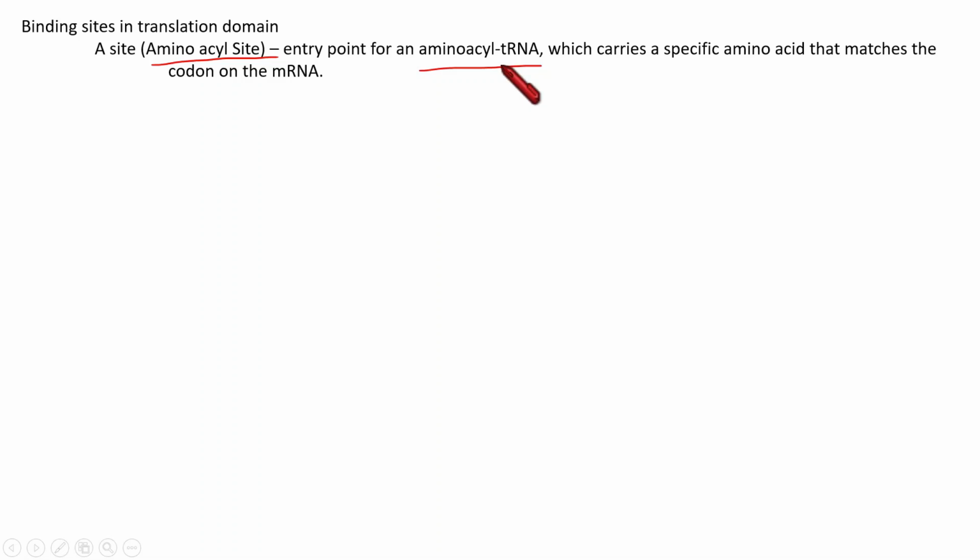So when it is compared with our house, where is the hall? To the hall itself, whenever a guest arrives at our house, they first come to the hall portion of our house. In that way, the A site is the hall of the ribosome, where all the tRNAs carrying amino acids arrive and attach. So that is the A site.